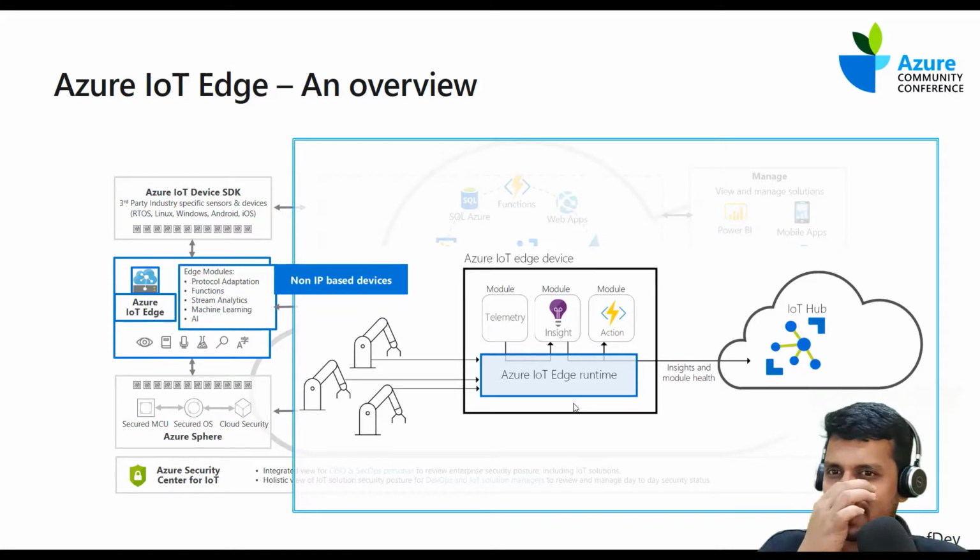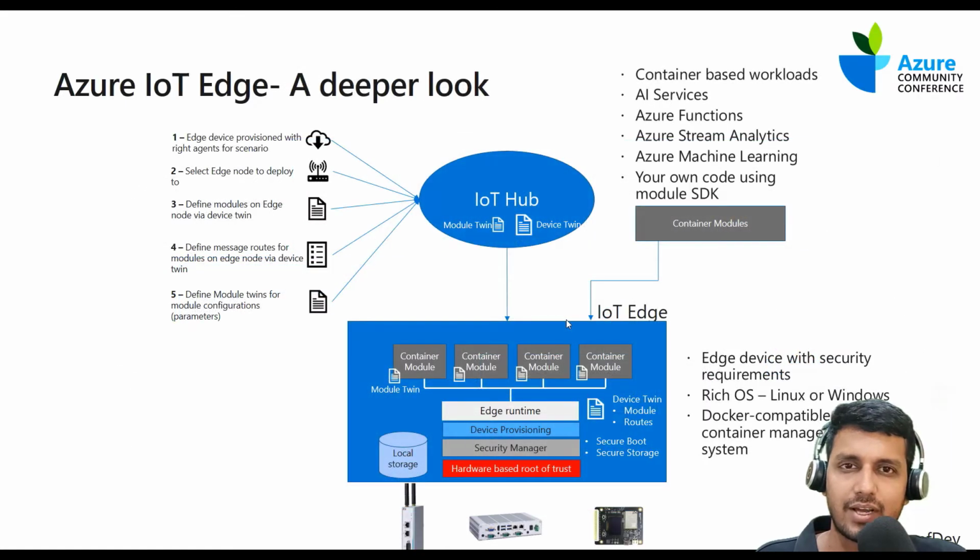So let's quickly look in a bit more detail at what this IoT Edge device looks like and what the various components are that it holds. From the bottom up, these are the various devices that could host our IoT Edge software, right? These are a few of the options that I have kept here, but you could go to the Azure Device Catalog, which is a website by Microsoft that lists all the hardware compatible with the Azure IoT Edge software.